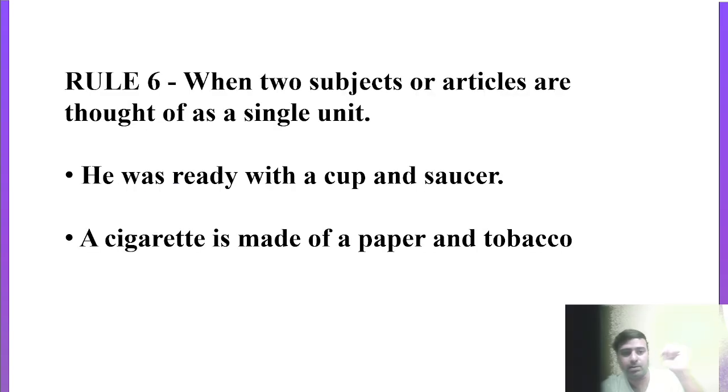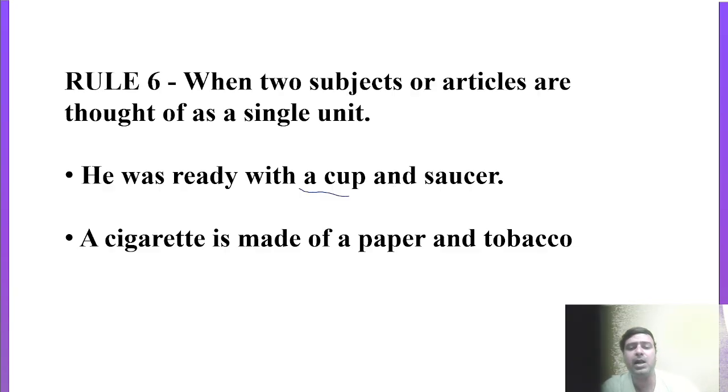Point number 6: when two subjects or articles are thought of as a single unit, then you can also use article A. The example given here is: he was ready with a cup and saucer. So here you have to use article A earlier, not later on.